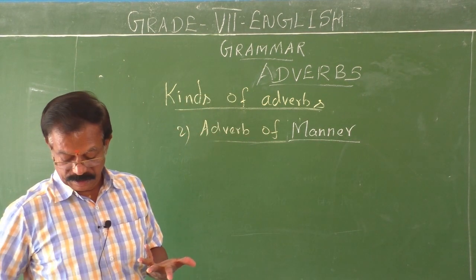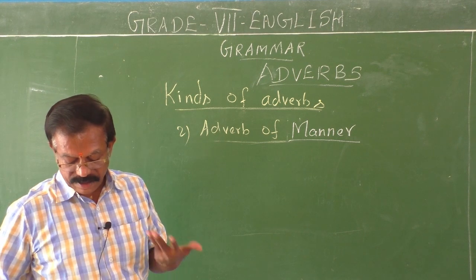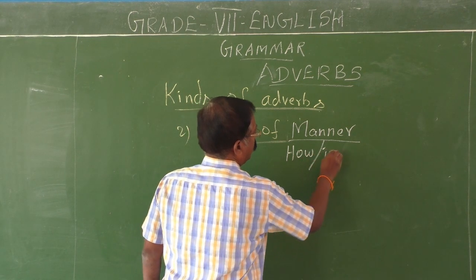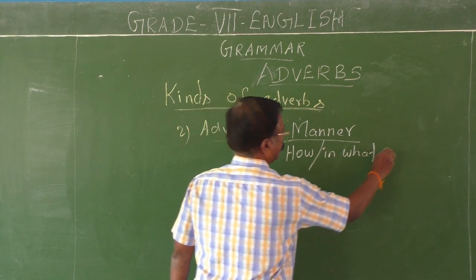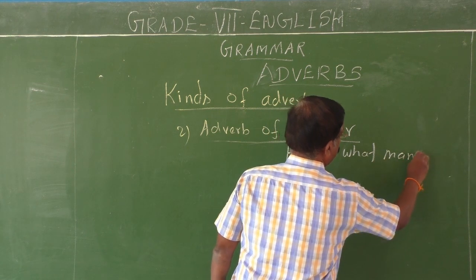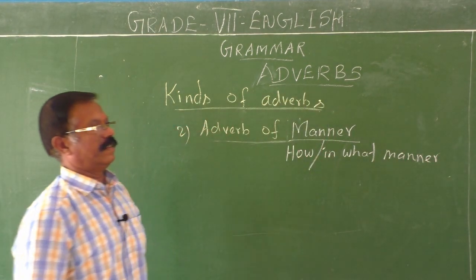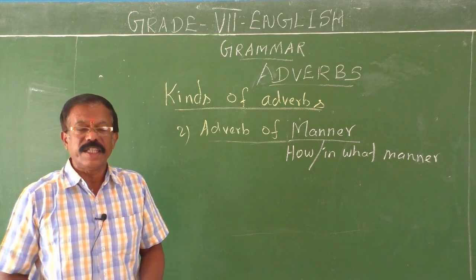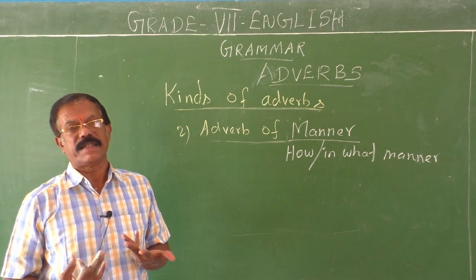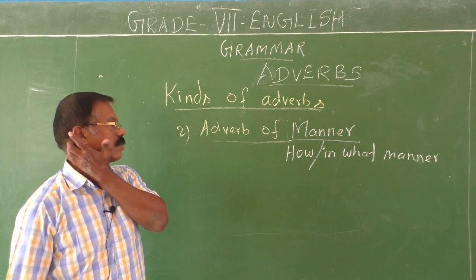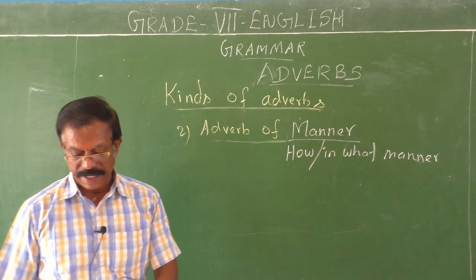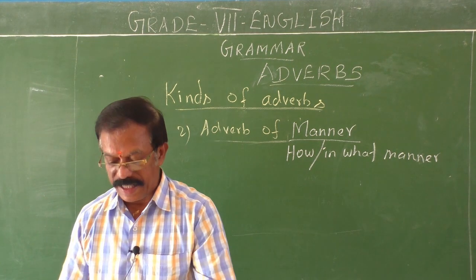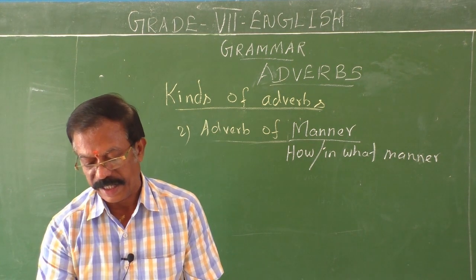So, how it happens? It shows how a work is done. It answers the question, how or in what manner? Therefore, this adverb is called adverb of manner. You know the manner, the way, how it happens, how it is executed, how it is done by the subject. So it gives the answer for all these questions. This adverb of manner actually helps us to describe the manner of an action.